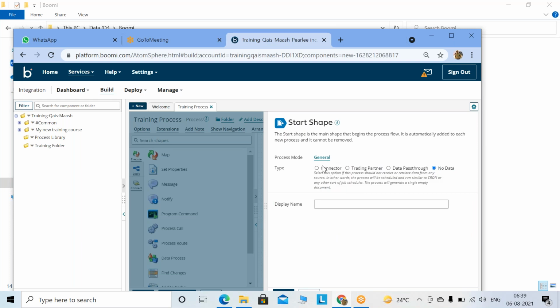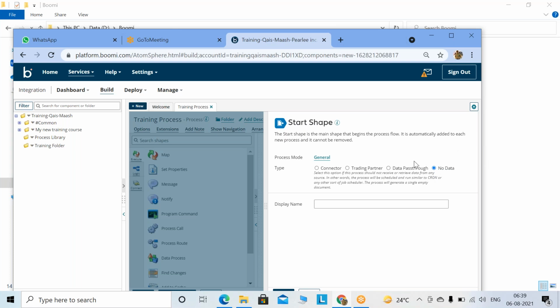We can make this a connector as well to establish connectivity, but whenever you are building a process in Boomi, the first step, except for web services when you are going to expose your services, you make this no data only. I'll tell you the reason. No data means, as written below, select this option if this process should not retrieve data from any source.